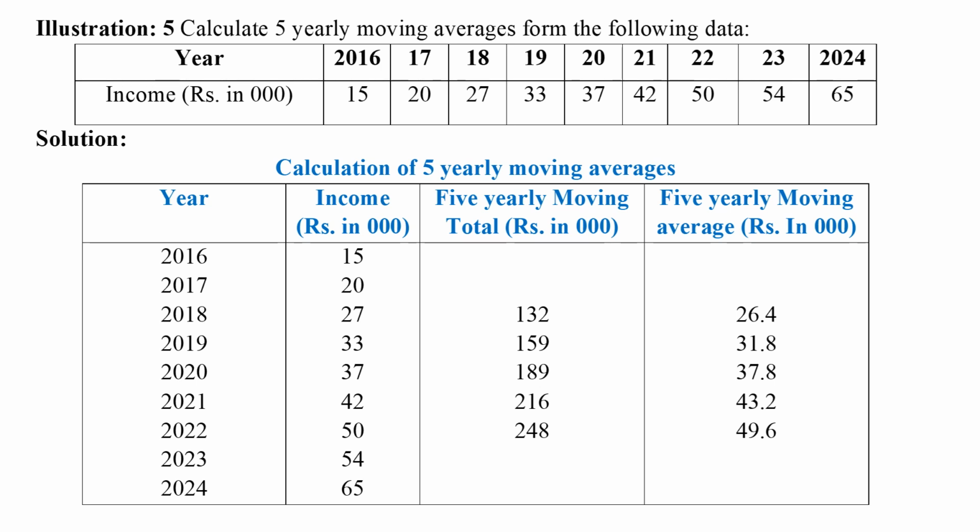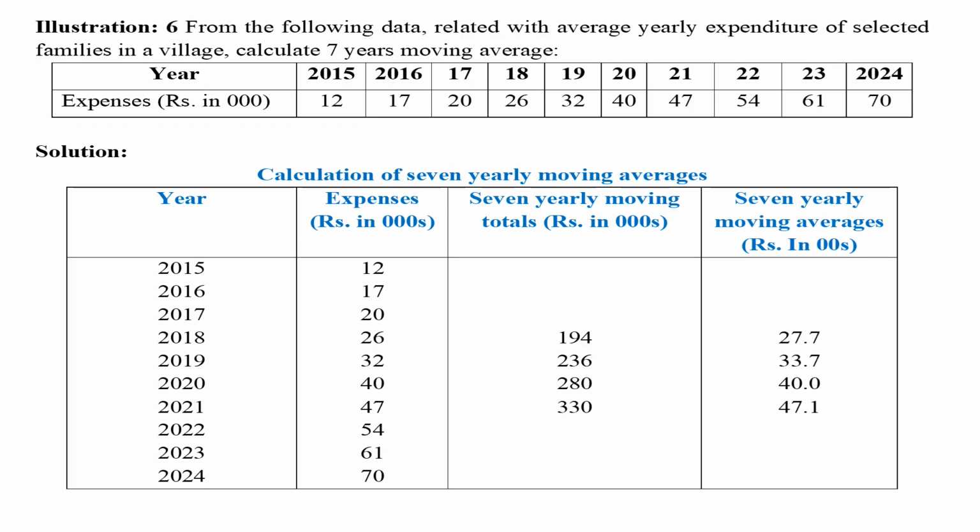Hence, for the first value, it is corresponding to 2018. Like that, all values should be written. In the last column, average of third column should be calculated, that is, the values should be divided by 5. In illustration 6, it is required to calculate 7 years moving average. 4 columns table should be prepared.